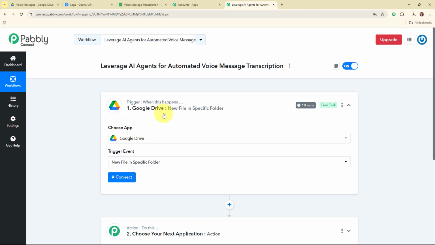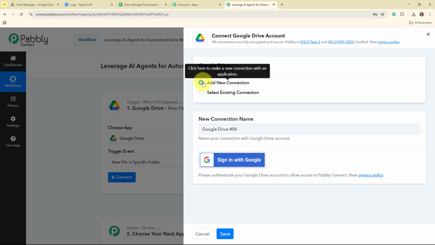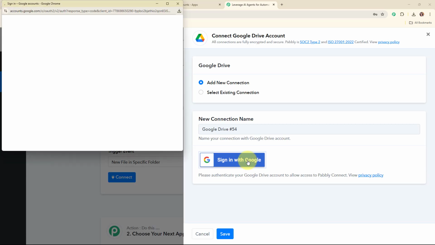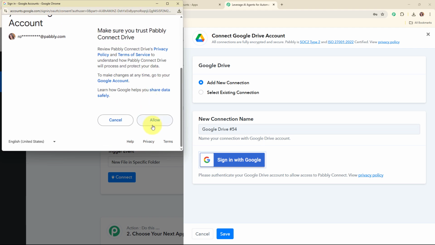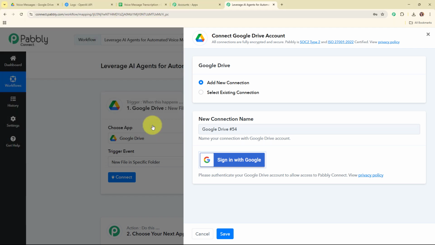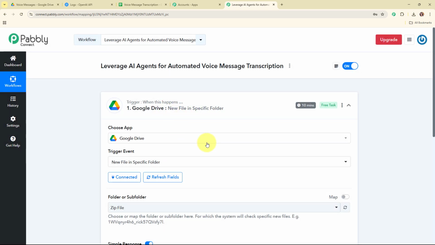Alright, so now to connect my Google Drive with Pabbly Connect, I'm going to click on this connect. Here, to build a new connection, I'm going to select add a new connection. If your Google Drive account is already connected with Pabbly Connect, then you can click on select existing connection. Now, to build a new connection, I'm going to click on this sign in with Google. Here I'm going to select my desired account, and then I'm going to click on this allow and give access to Pabbly, as your data is secured with Pabbly. Authorization successful. So here you can see we are now successfully connected.